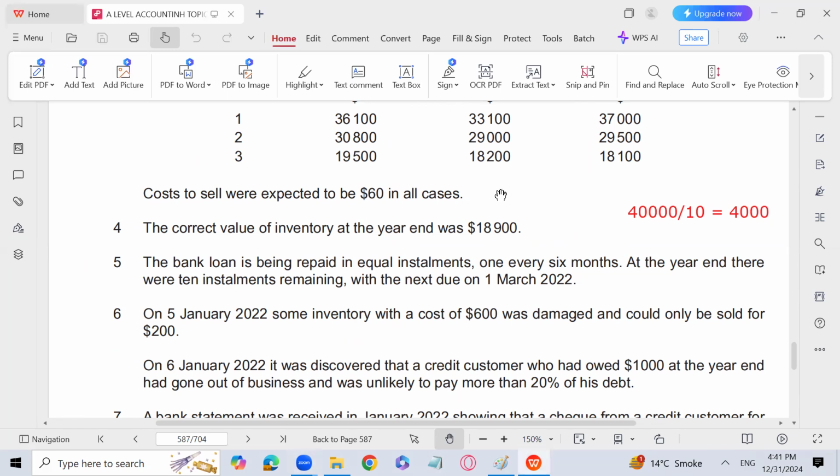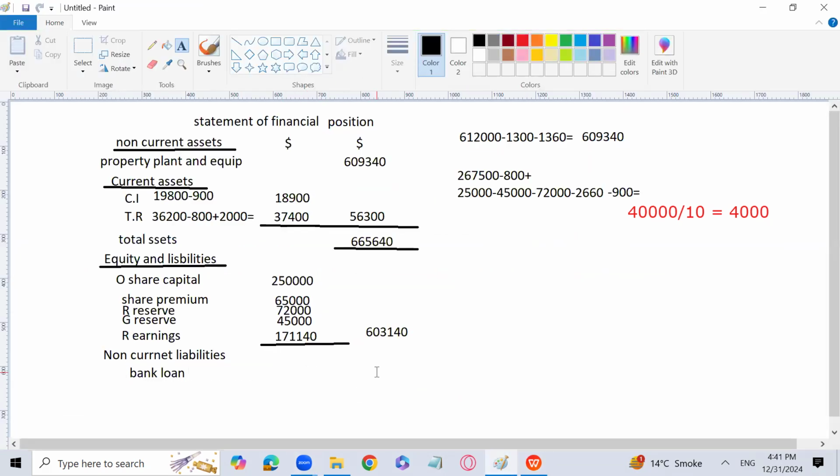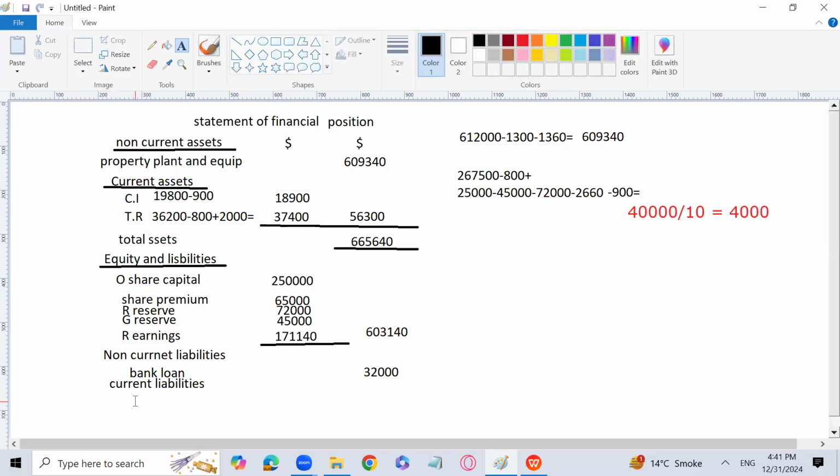So 2 installments are supposed to be paid in this year, and that is going to be your current liability, which is not yet paid, because he clearly mentioned that 10 installments are still remaining. So 8,000 is going to be written under current liability, and bank loan will be written with an amount of 32,000, which is a non-current liability, because the 32,000 is supposed to be paid after 1 year.